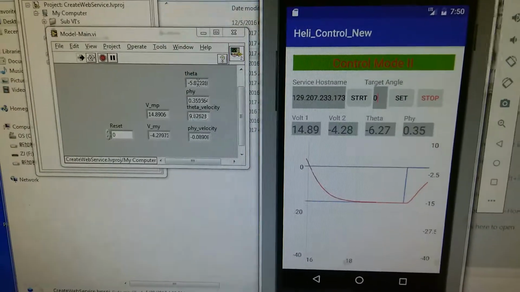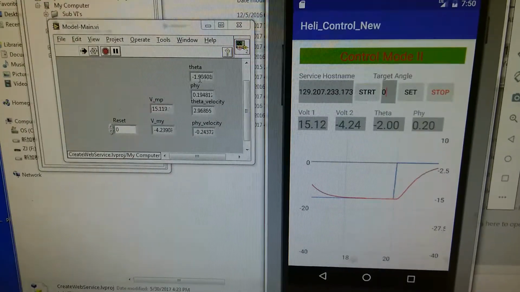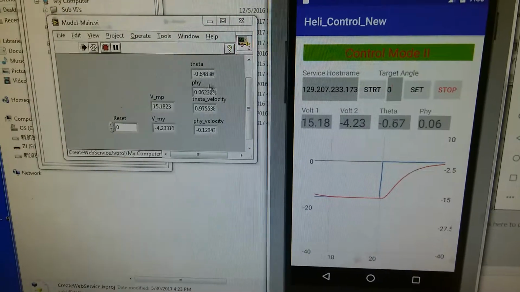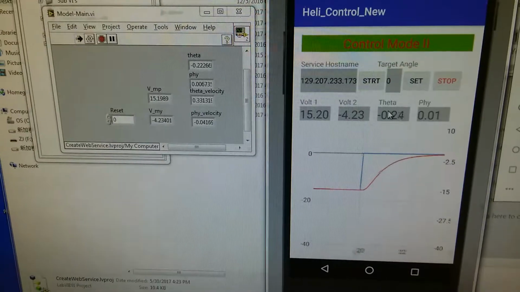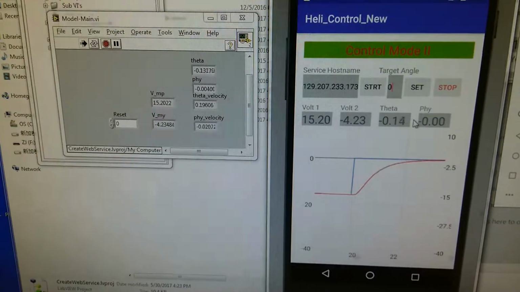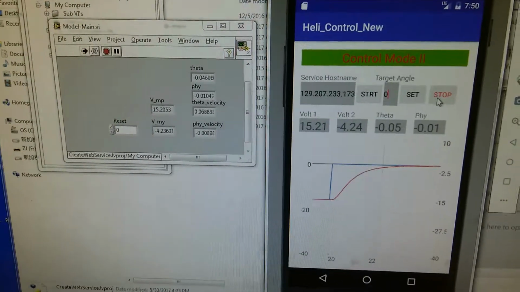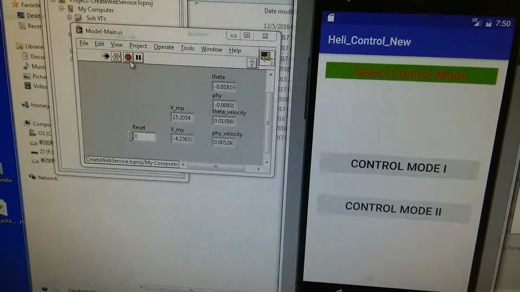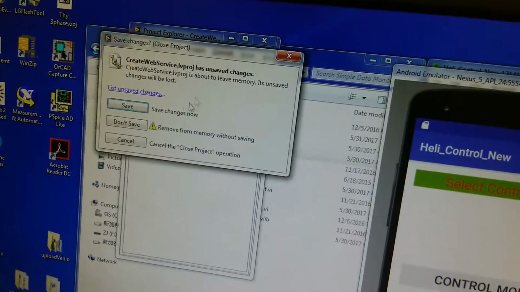We can see in the model program, it increases step by step, simultaneously, until it reaches the target value. And also, this Android app shows the status of the helicopter. When we want to stop this program, just hit the stop button and return to the model selection interface, and stop this model program. And then close this project.